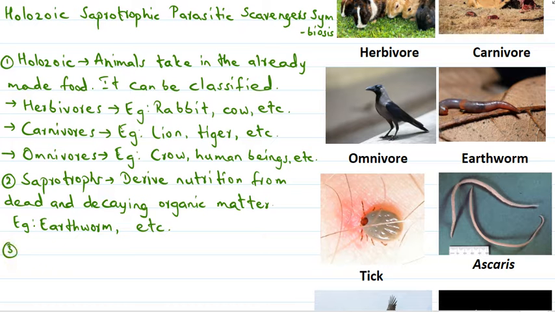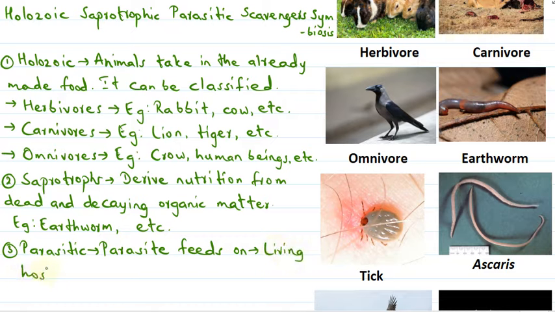Then let's move on and talk about the parasitic mode of nutrition. What happens here? Here the parasite feeds on a living host.